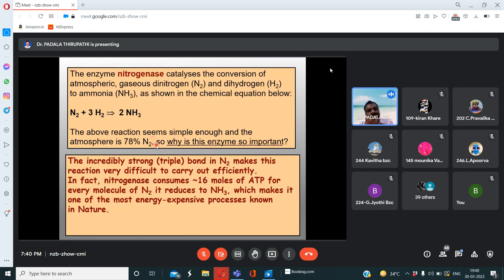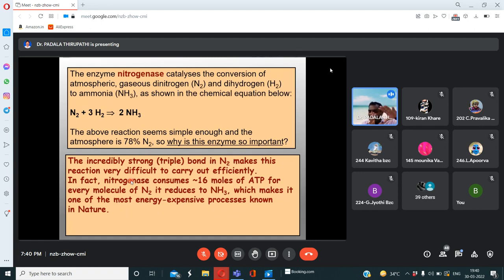Then some of the friends are asking me personally, sir, why is this enzyme, the nitrogenase enzyme, so important? The strong triple bond of nitrogen makes this reaction very difficult to carry out efficiently. In the molecular state of nitrogen, between the two nitrogen atoms, triple bonds are there. So the nitrogenase enzyme uses 16 moles of ATP. ATP means energy, energy molecules.